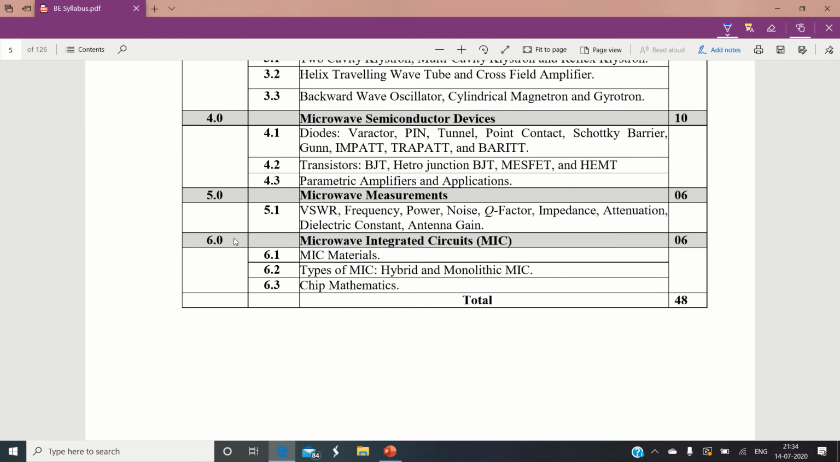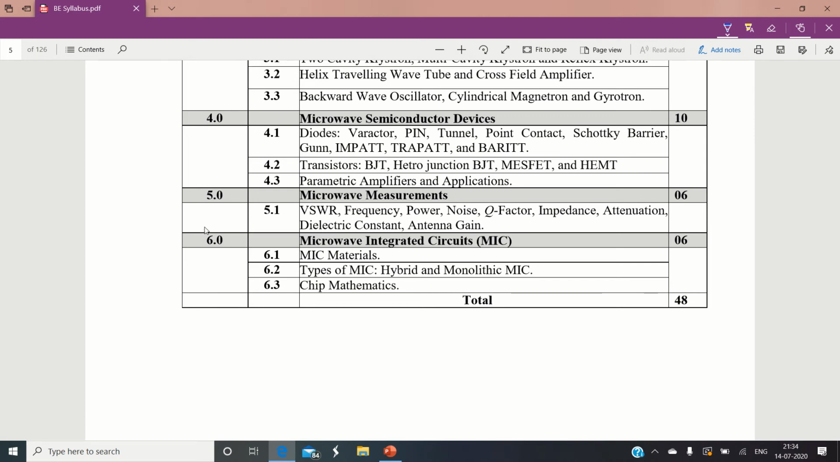Okay. Then chapter 5 more or less deals with different types of measurements of microwave parameters. And finally, module number 6, which is actually a new part. Module numbers 5 and 6 are both newly added parts in our syllabus. Earlier, in our old syllabus, module number 5 and module number 6 were replaced with radar theory.